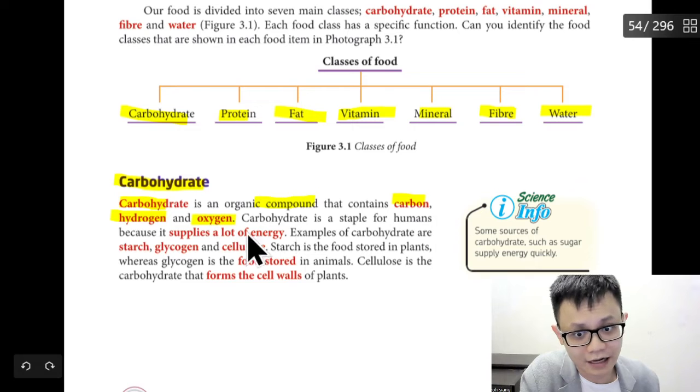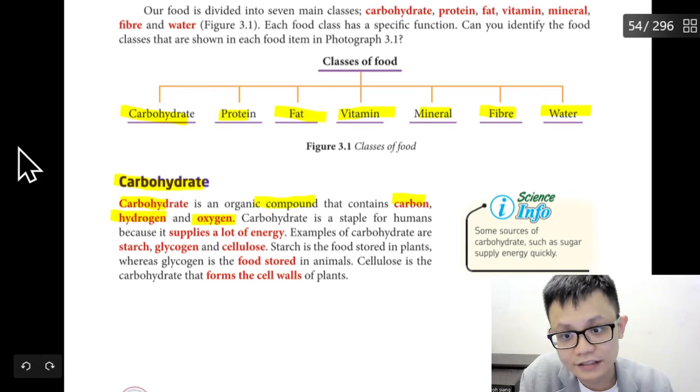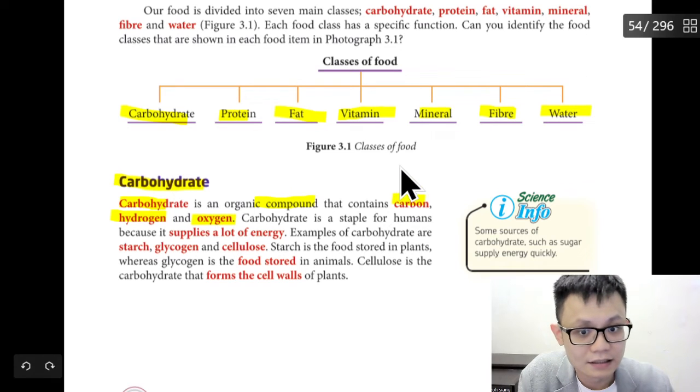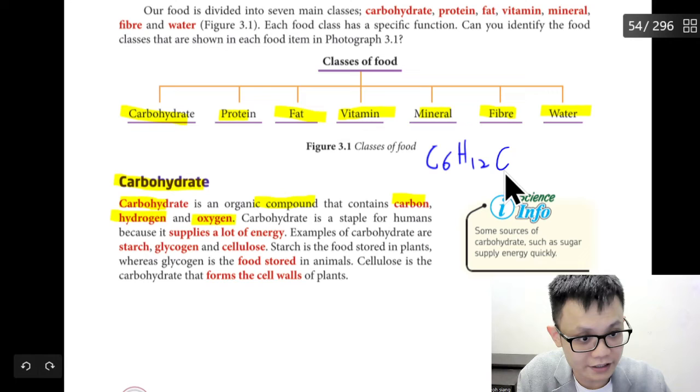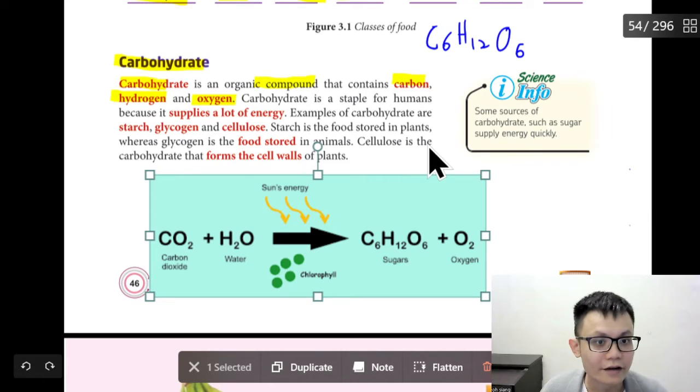So it has carbon, hydrogen, and oxygen, 3 atoms, which is actually C6H12O6. Still remember this one? We can see in this diagram a photosynthesis diagram.